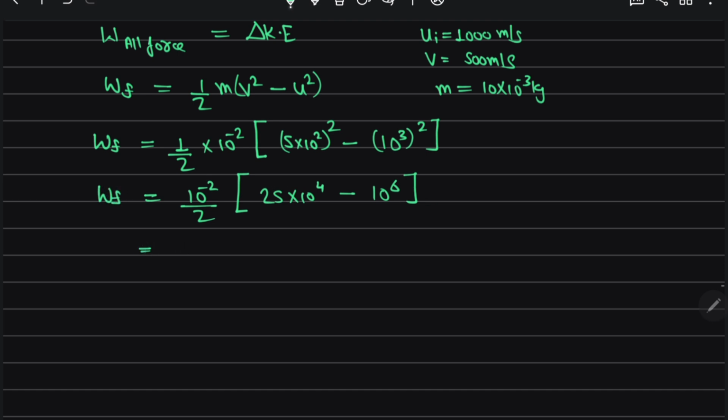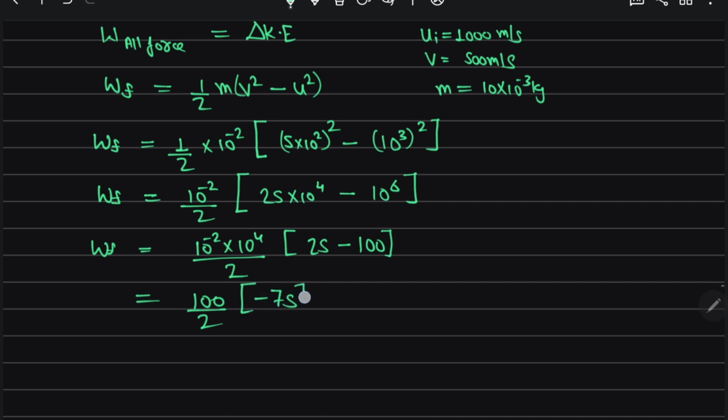If I take 10 to the power 4 common, we are left with 25 minus 100, which is minus 75.